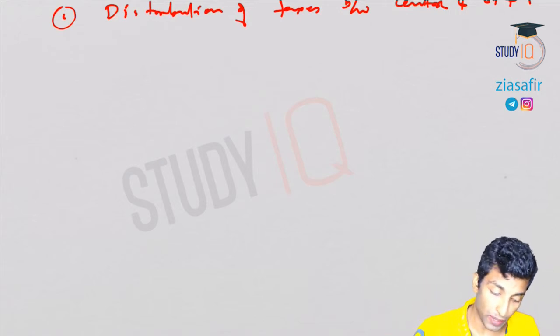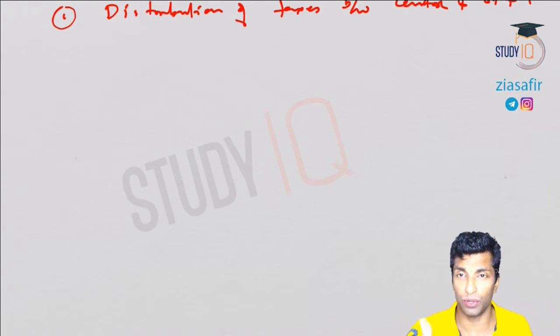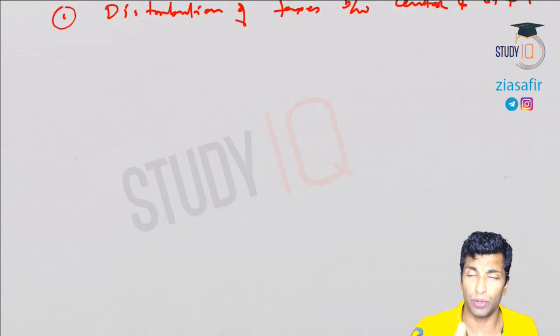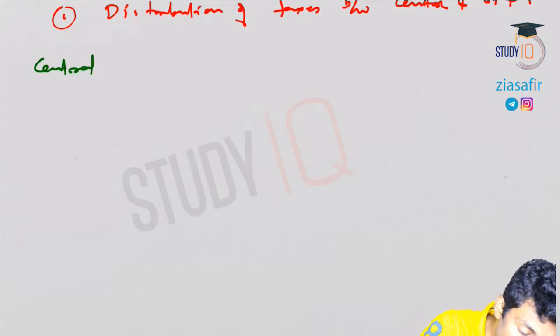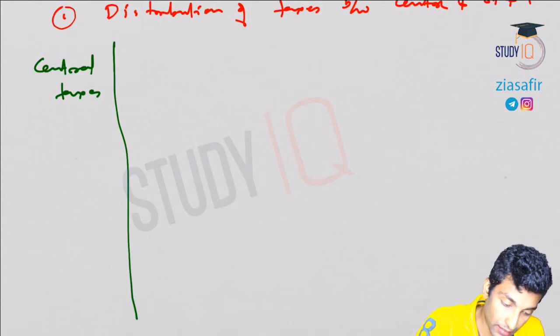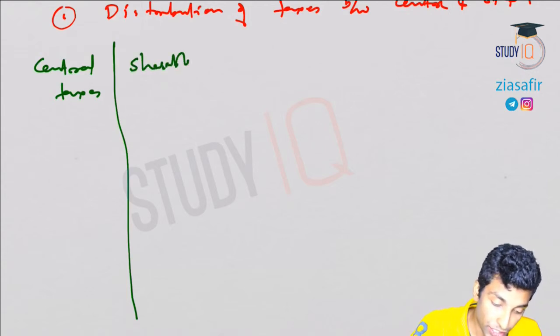With that I can explain all the taxes which come between center and state. Rather than discussing various articles separately, it will help you to connect them. So I'll make a column. First I'll go for central taxes, one column I made. Then shareable taxes.